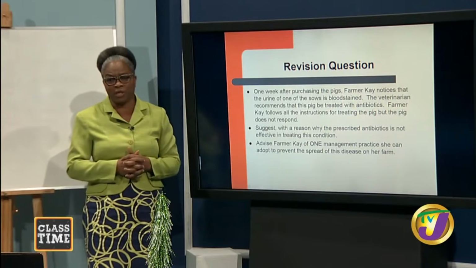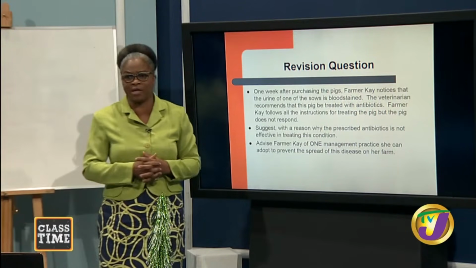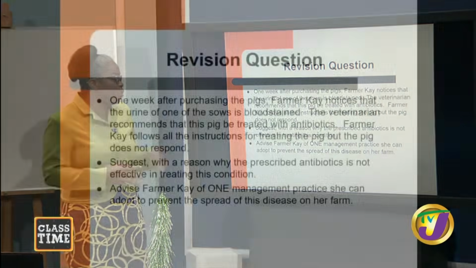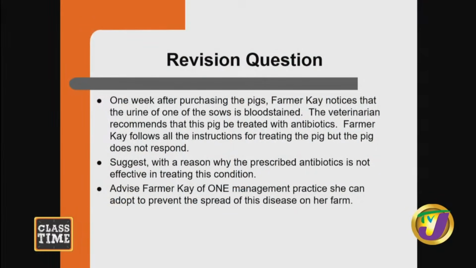Let us look at this revision question, because we have been going through quite a lot. One week after purchasing the pigs, Farmer K notices that the urine of one of the sows is blood-stained. The veterinarian recommends that this pig be treated with antibiotics. Farmer K follows all the instructions for treating the pig, but the pig does not respond. Question: suggest with a reason why the prescribed antibiotics is not effective in treating this condition.